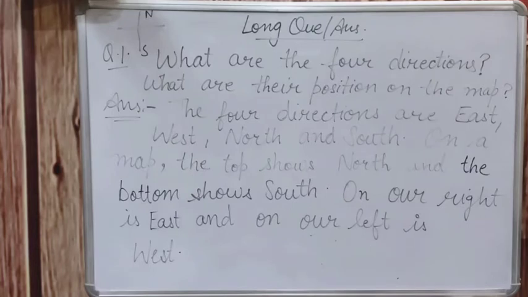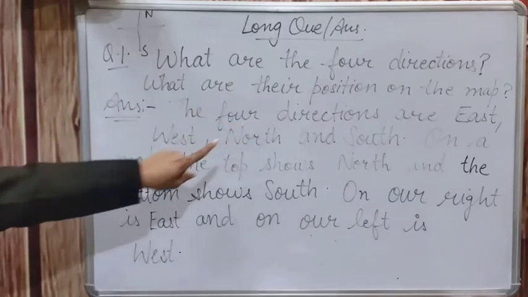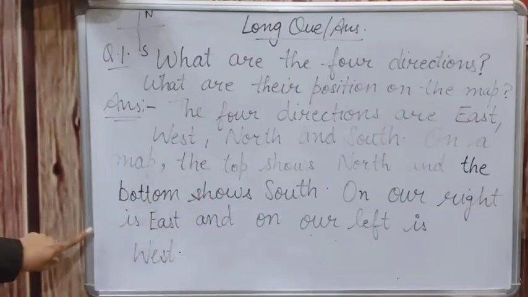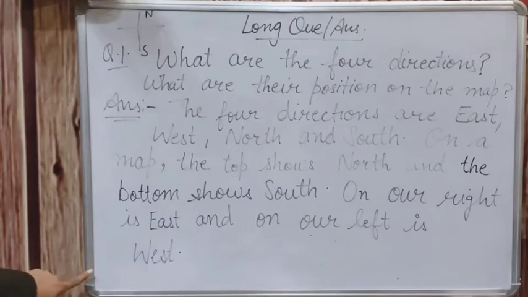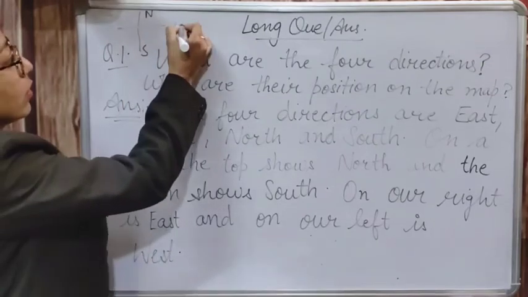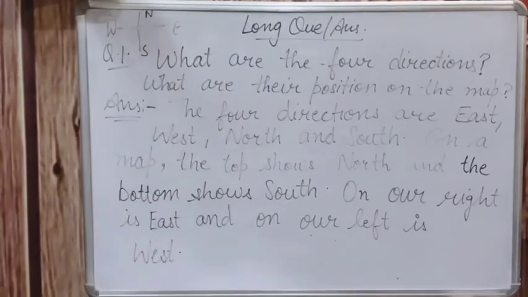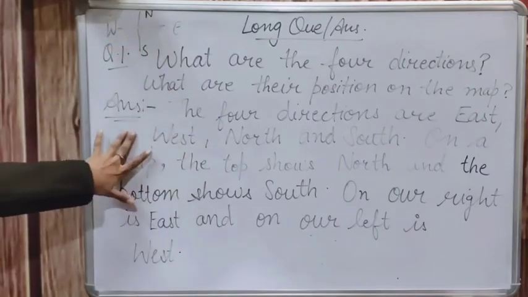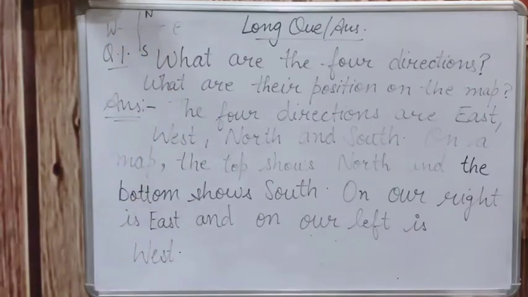What are the four directions? The four directions are east, west, north and south. What are their positions on the map? On the map, the top shows north, the bottom shows south, and on our right is east, and on our left is west. So do it quickly, then we will be doing the second question. You can make this also with this question so that you can keep it in your mind.